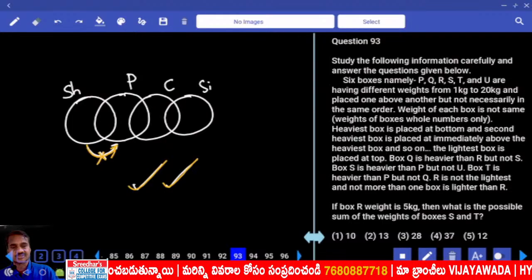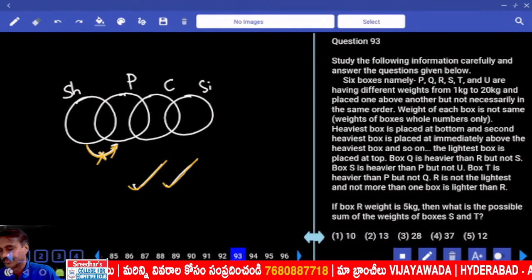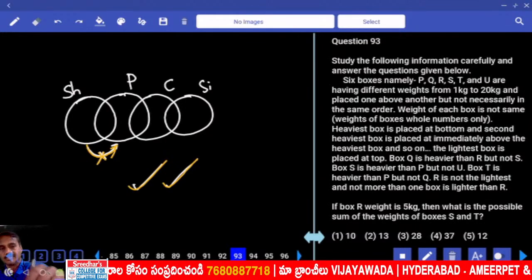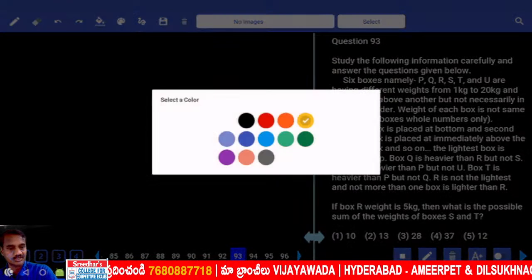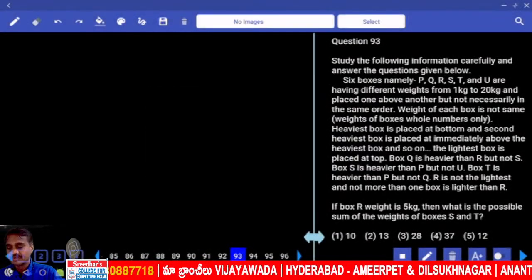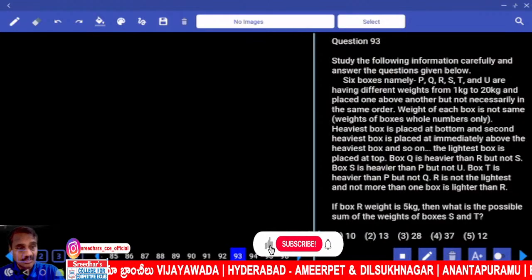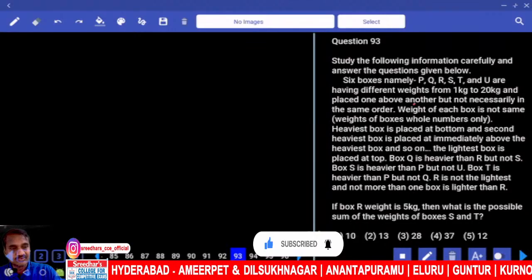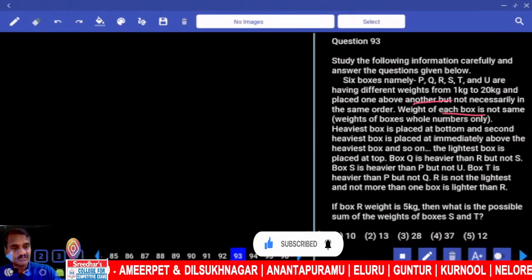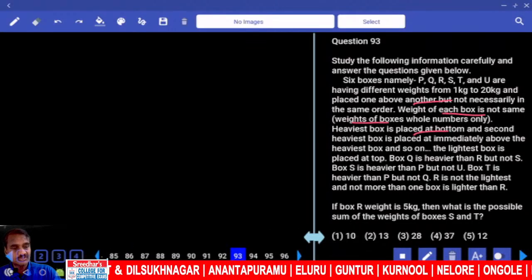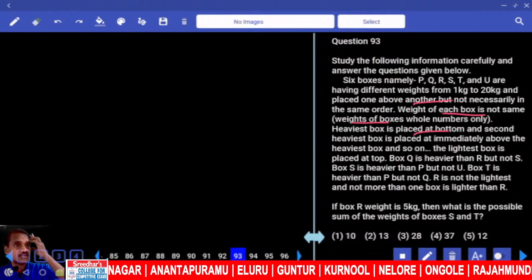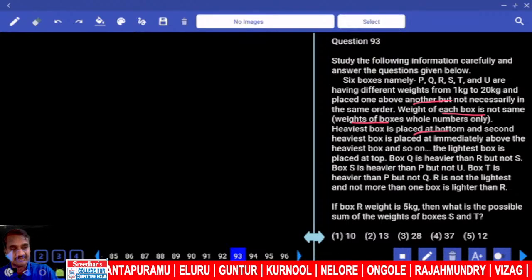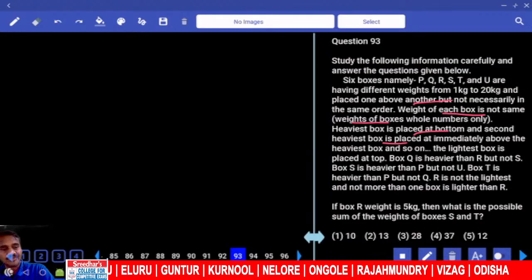Only 6 were there, 6 boxes, 93 to 96. Now 6 boxes were there: P, Q, R, S, T, and U. They have different weights from 1 kg to 20 and are placed one above the other. The weight of each box is not the same. Heaviest box is placed at the bottom. Heaviest is at the bottom, second heaviest is at the top and so on.